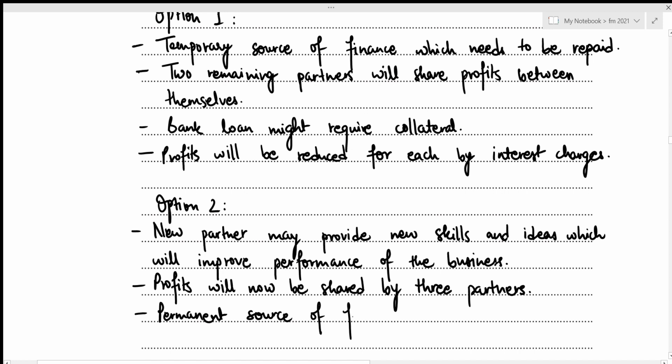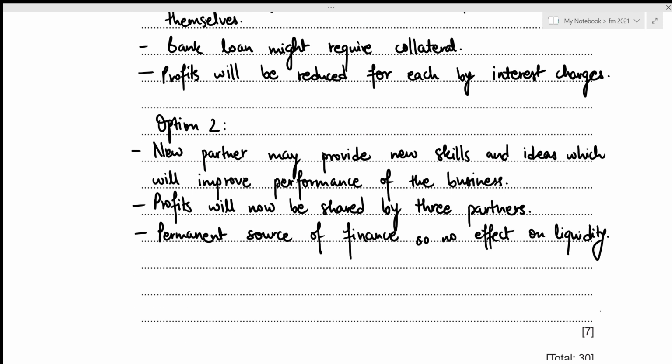So this will not affect our liquidity. So no effect on liquidity. But finding a new partner might be difficult. So may be difficult to find a new partner.